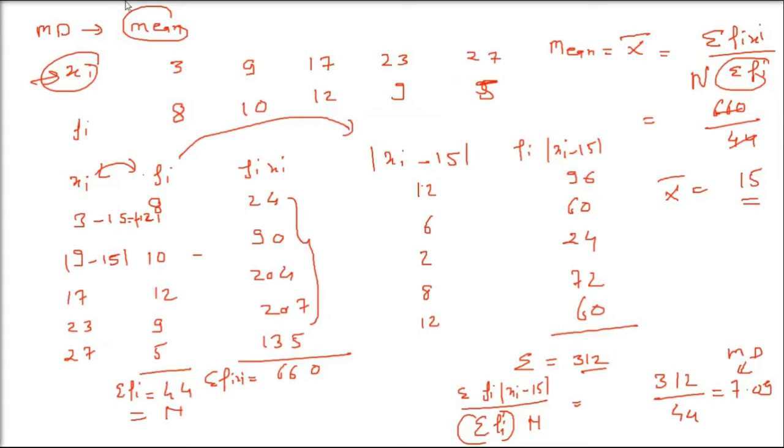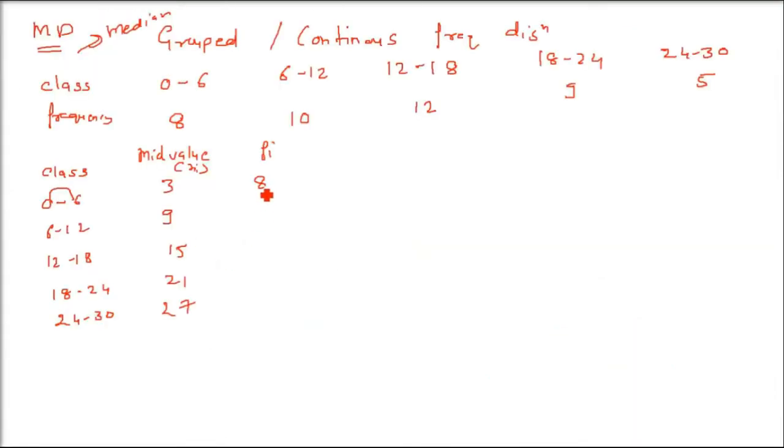I'm just taking the frequencies now. Frequency is given. So I'm first trying to find out the median, then we'll go for mean deviation. For that we have frequencies. Now we have to find out the cumulative frequency. This cumulative frequency is required for median.